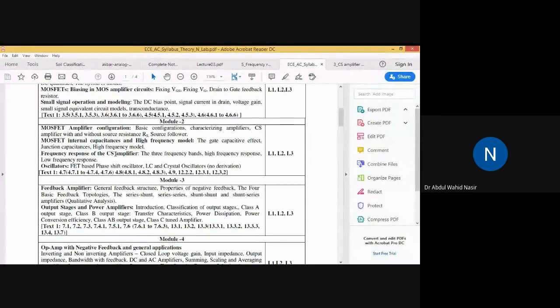Since the term source is there, common source, the source term is associated with the MOSFET. So actually it is a CS amplifier using MOSFET. Clear? I will just revise whatever we have seen in the last class. Then I will start the low frequency response for this topic.